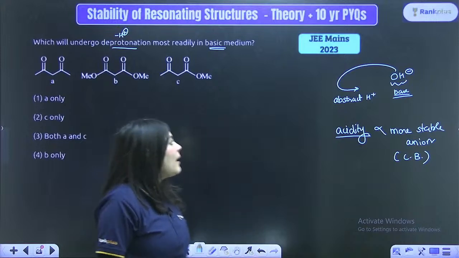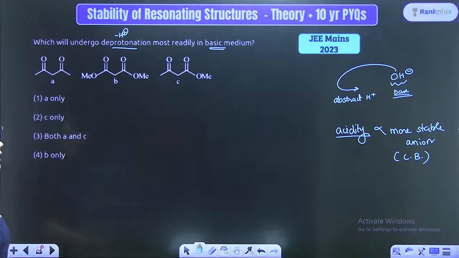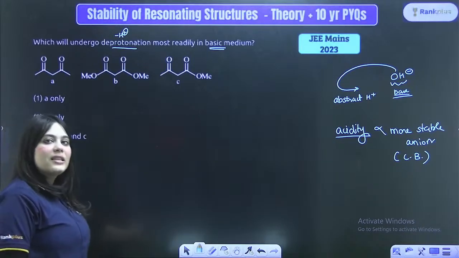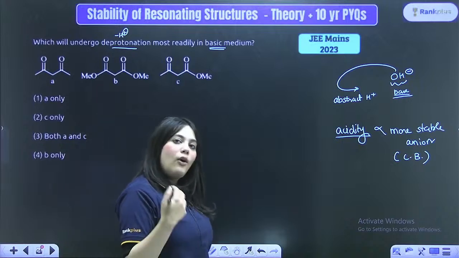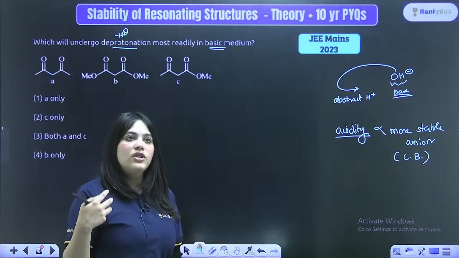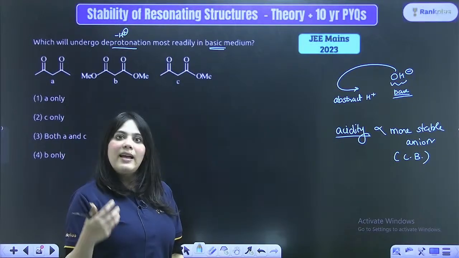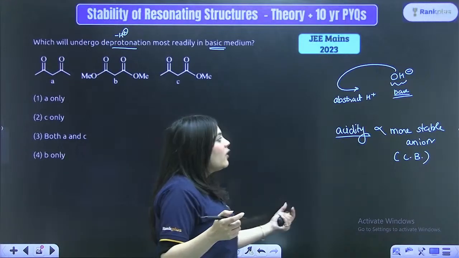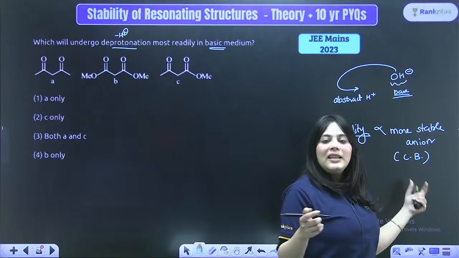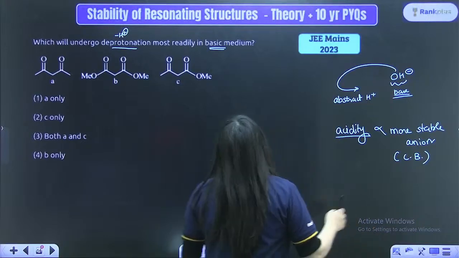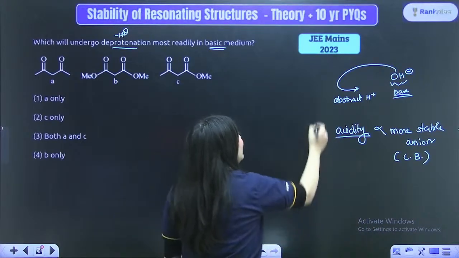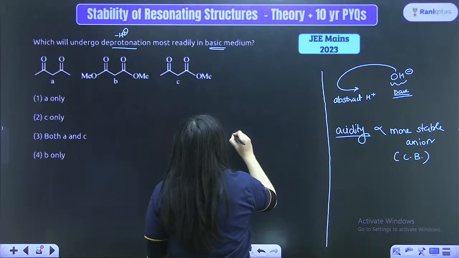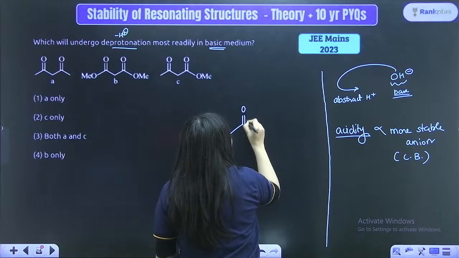So once again, coming back to the question, you have to calculate the acidity order because we are obviously talking about deprotonation, which is the same thing as the acidity order, which is giving away H plus. Now, the acidity order is directly dependent on the stability of the anion or the conjugate base. Another thing you can learn from this question is to look at the group that is attached to it.